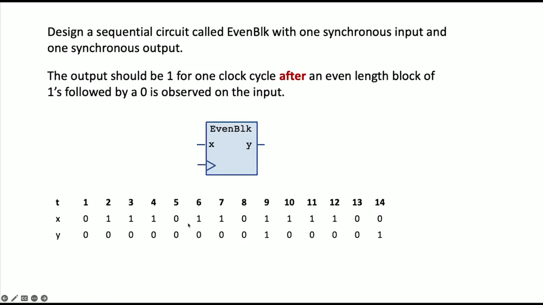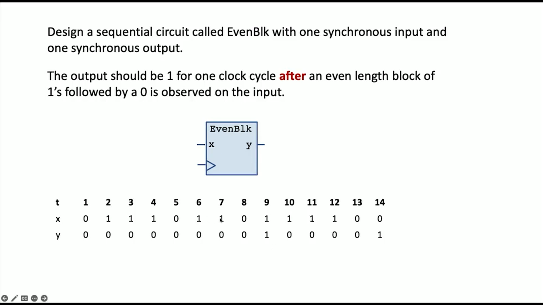And now we have 0 followed by 2 1s. 2 is an even number. And then we have a 0. And after this 0 is clocked in, then we get a 1 on the output. Okay? All right, and it's only 1 once.